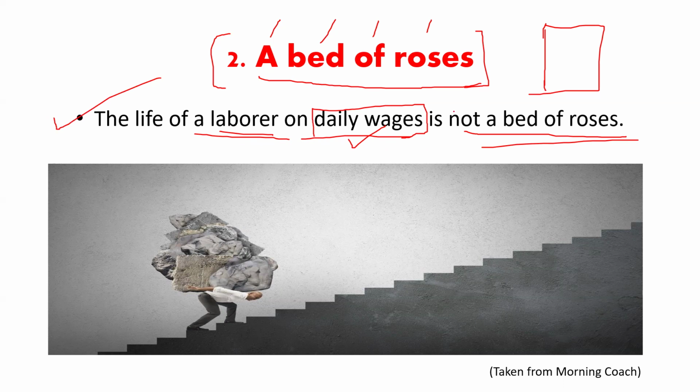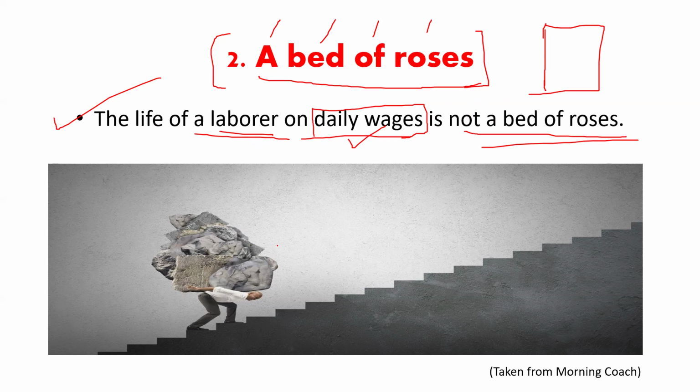So, from this sentence, you got this idea that a bed of roses means a comfortable life. For such a person, it is very hard to have such comforts and such easiness in his life. So, here is a picture also.